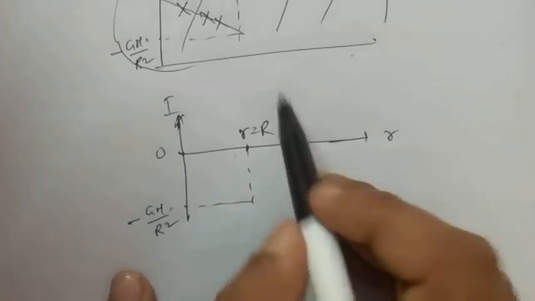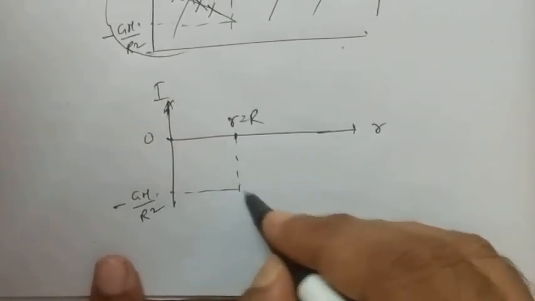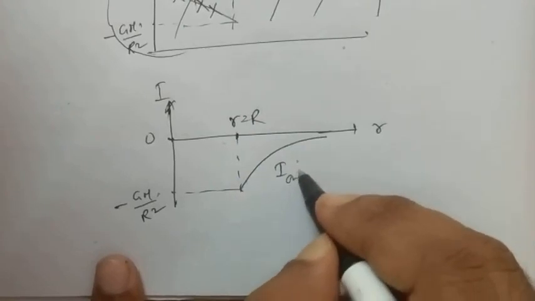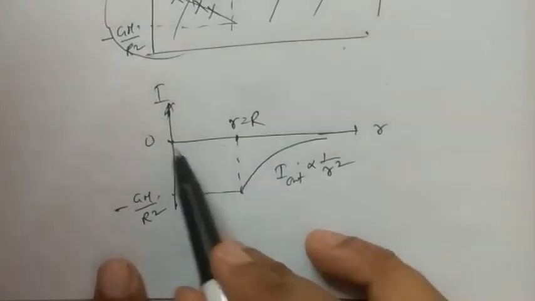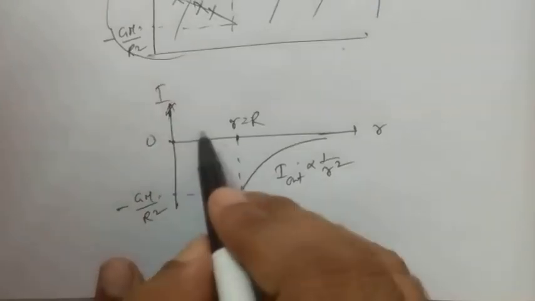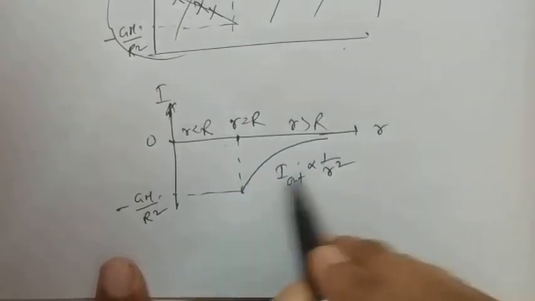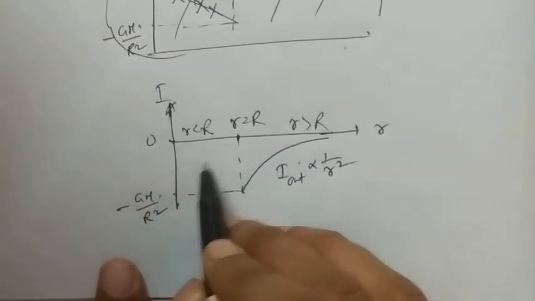Similarly, as I is equal to 0 inside, this part will remain blank, and the only part that you can get is this one, I out proportional to 1 by r square. So this part will remain blank because inside the sphere, that means r less than R, I is equal to 0 here.